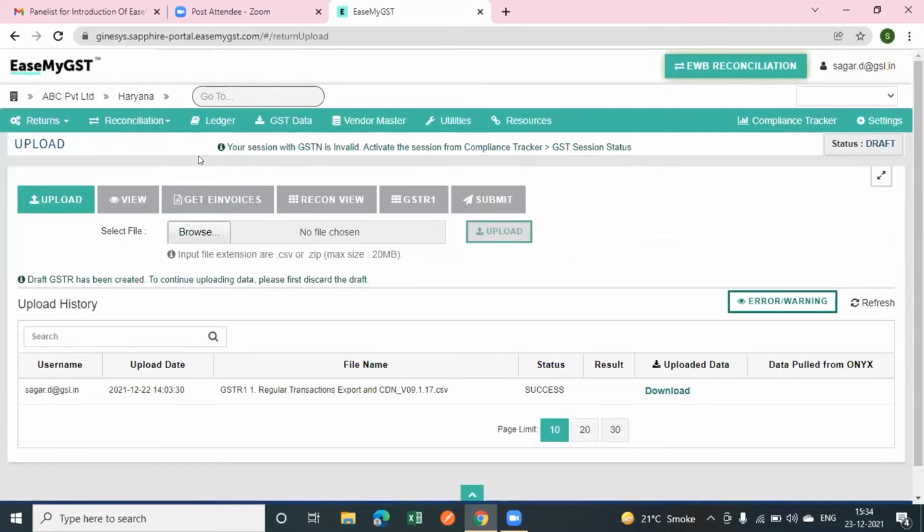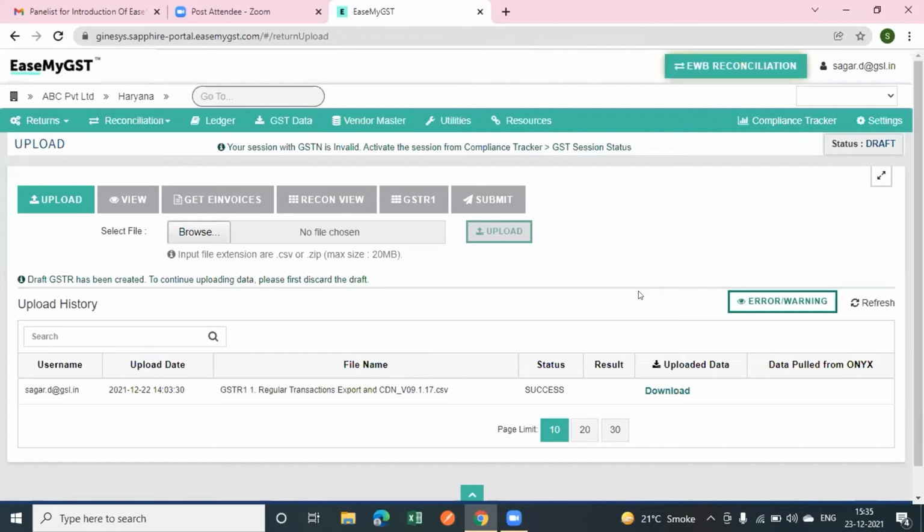So here I will show you that if you do not want to upload the data PAN wise, then you can upload the data on the EaseMyGST portal at GSTN level also. This facility is provided by clicking the browse section. You can upload the data of any GSTN. After this, it will show you the logs as success, or if you face any structural error or business error, then it will also show you the status of it, and you can correct your error and re-upload your data on the EaseMyGST portal.